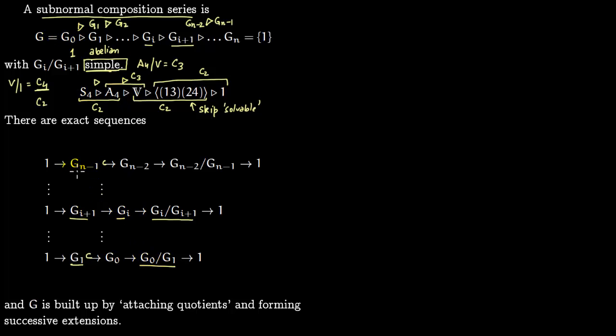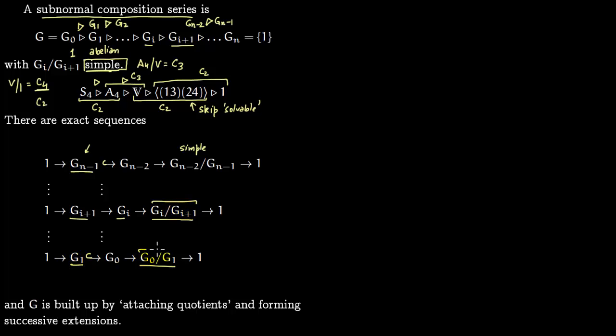Now that means you can construct this group G successively. You start with Gn minus 1, and you extend Gn minus 1 by a simple group. You extend Gi plus 1 by a simple group to get Gi. So you have just simple extensions. These are non-trivial extensions, something very simple. You are attaching a group, but nothing smaller than that can be attached.